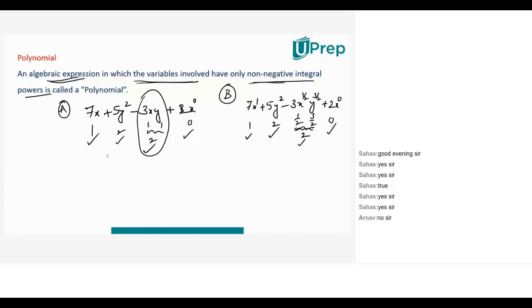I'm not adding them; I'm looking at the combined power of the term. For 3, x to the power of half, y to the power of 3 by 2, that's a single term, right? Multiplied only: one constant and two variables multiplied. My question is, what is the power of the term? It is 1 by 2 plus 3 by 2 only.